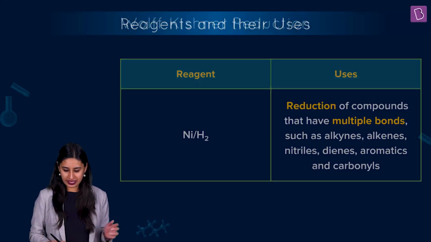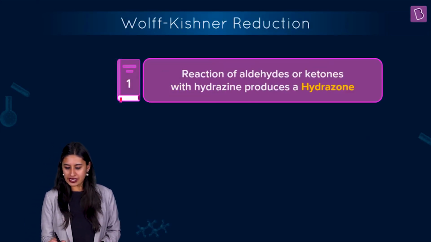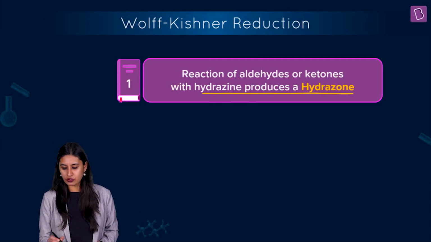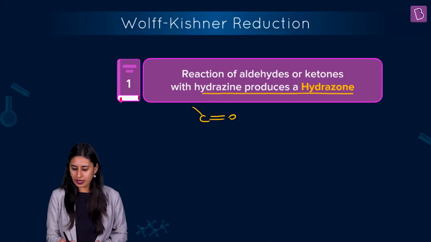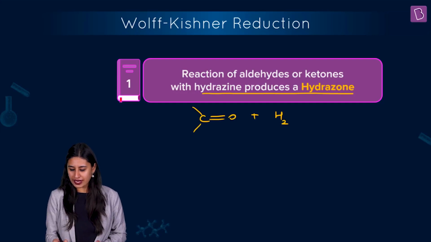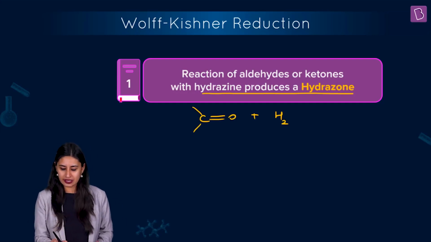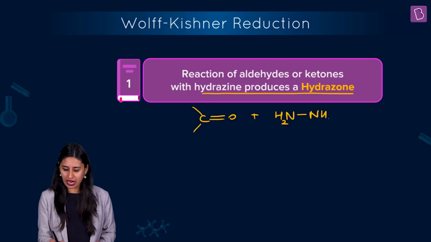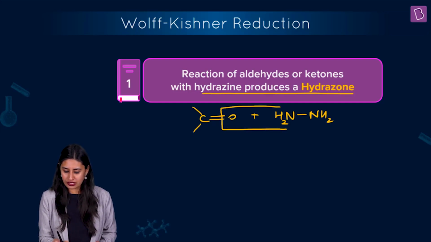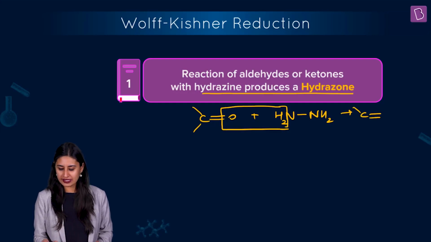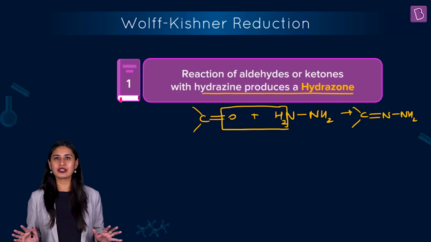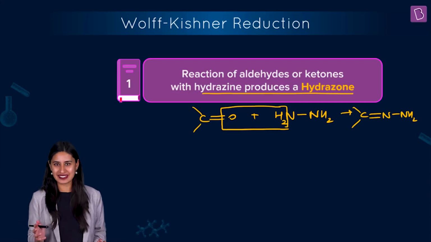What happens is that the reaction of aldehydes or ketones with hydrazine produces hydrazone. A simple way to imagine it is, imagine this carbonyl compound and write the NH2 of the hydrazine just adjacent to the carbonyl so that you can easily remove a water molecule. If you do, what you get is what we call a hydrazone. And this is not sufficient. Then you would have to add a base, right?